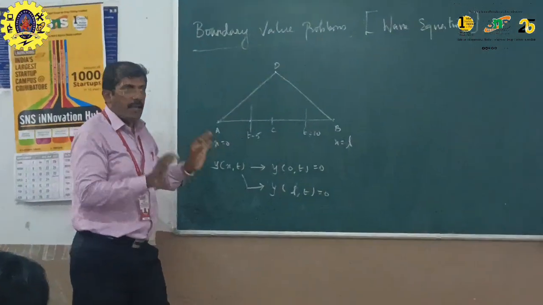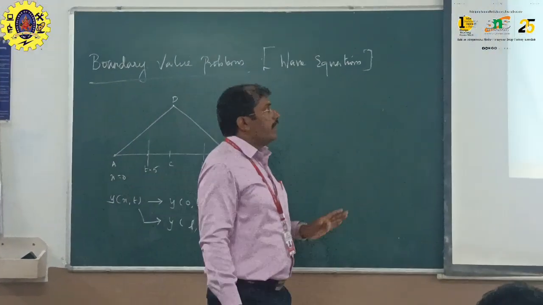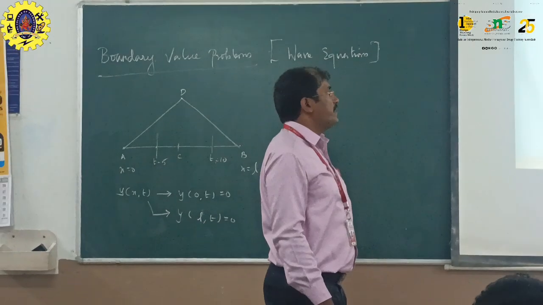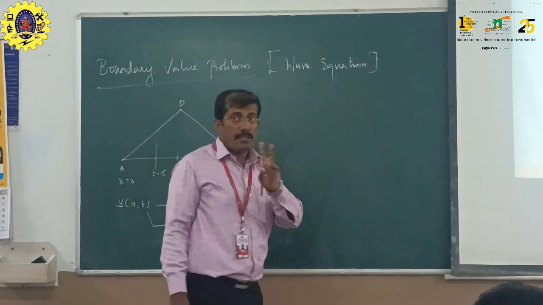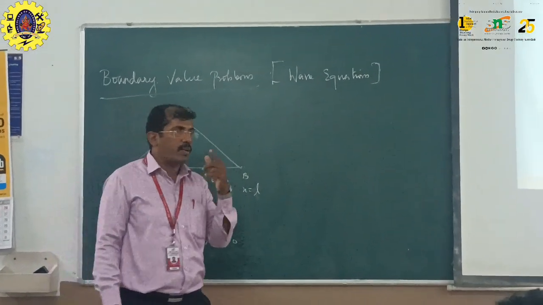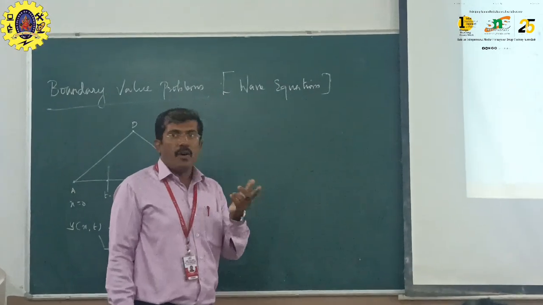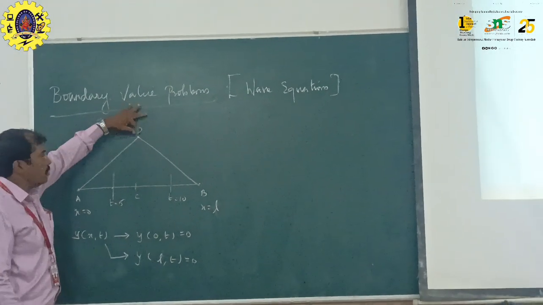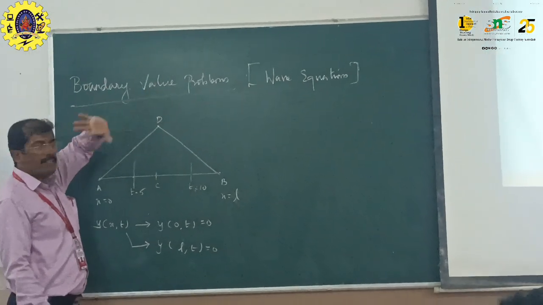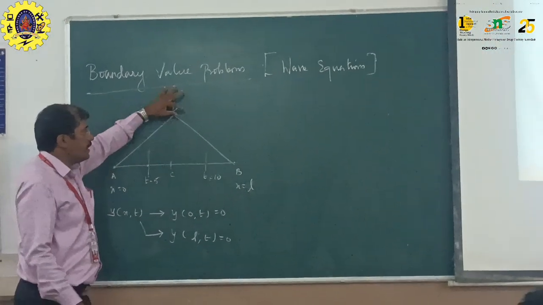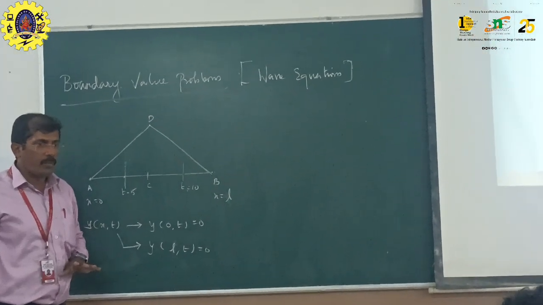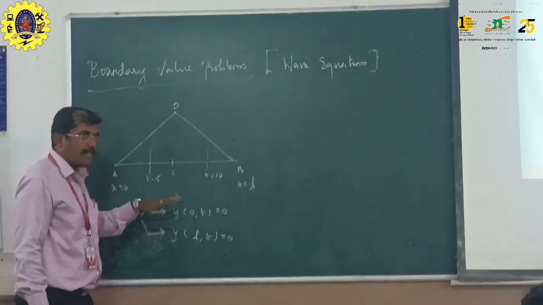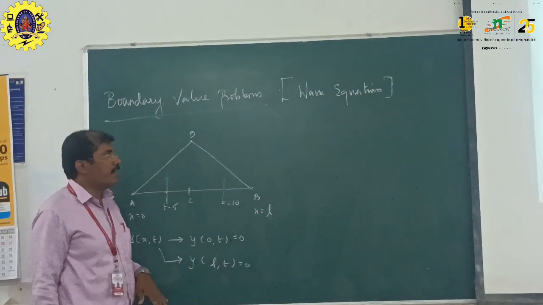Let us assume it is set vibrating by giving each of its points a velocity. There are two scenarios: you can start the experiment with velocity or without velocity. Suppose I put the string to a particular distance and I just leave that string. What happens now? That string will start vibrating.